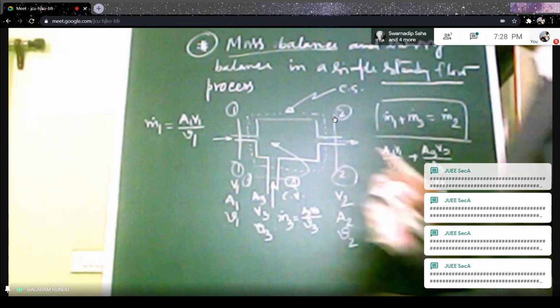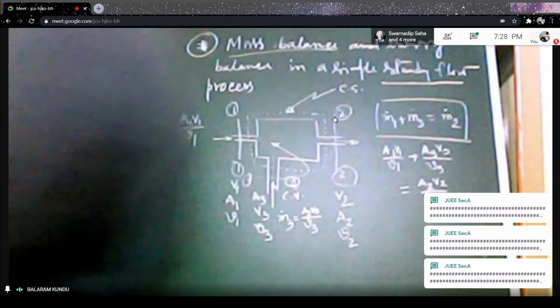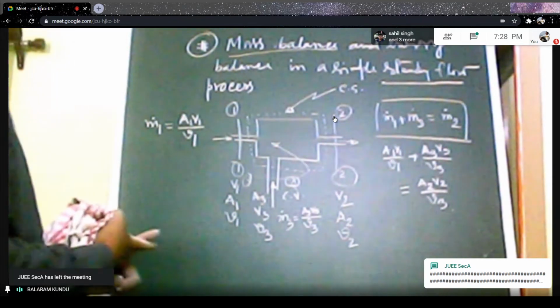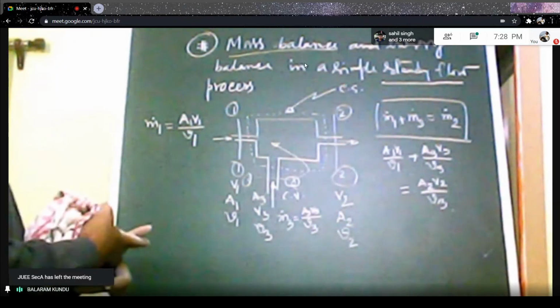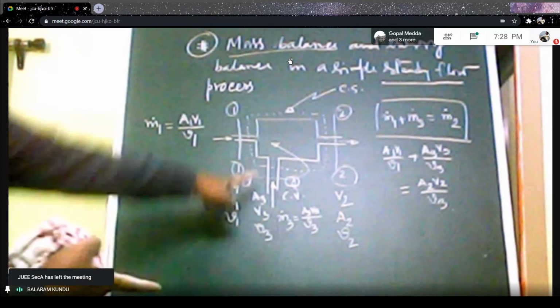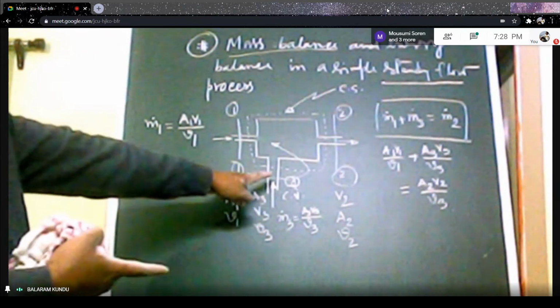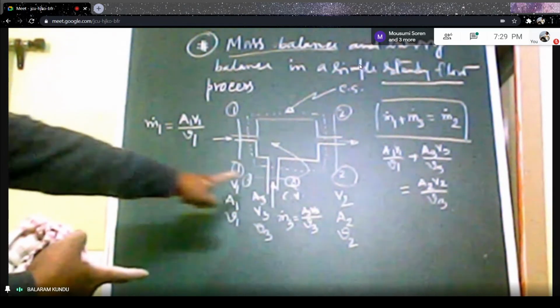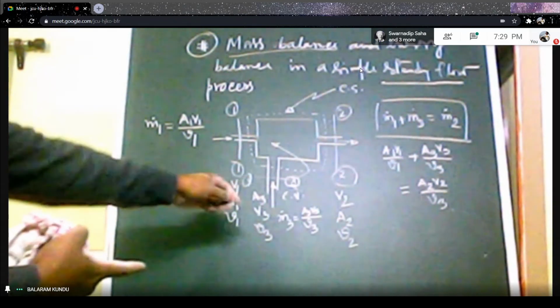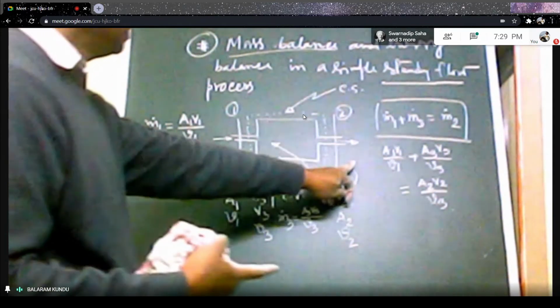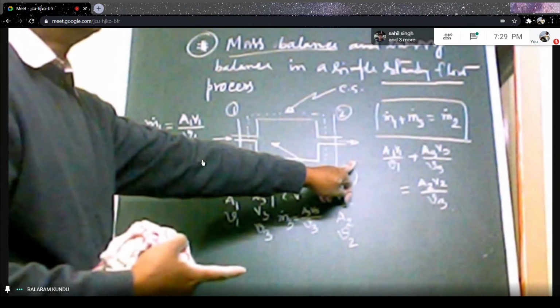So that means mass balance is possible here for our steady flow process for this diagram. Here two ports are there, through which fluid enters the control volume, and one port is used to leave the fluid